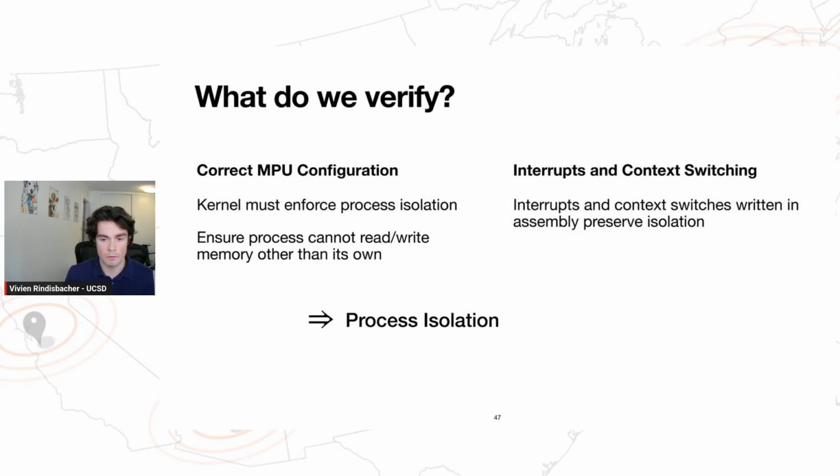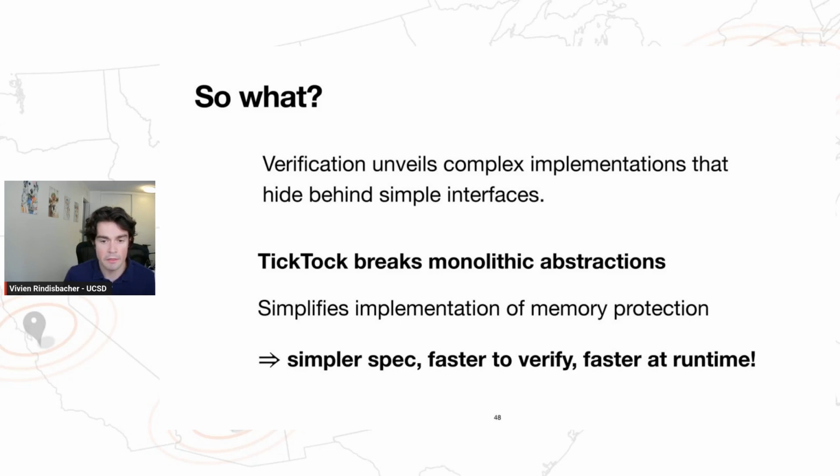Okay, so a correct MPU configuration, along with correct context switching and interrupt handling, gives us strong process isolation. Now, if there's one thing you should take away from this talk, it's that verification unveils complex implementations that hide behind simple interfaces.